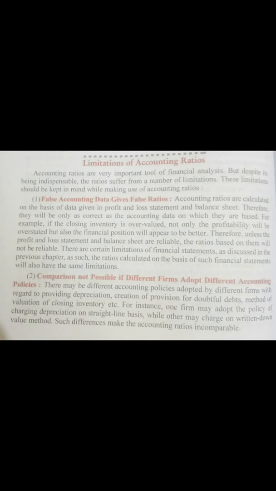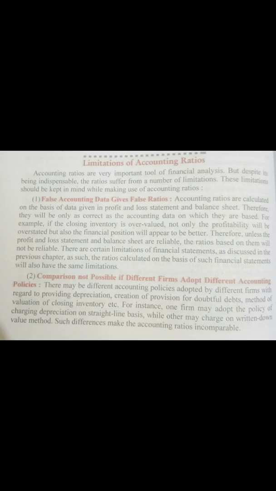The second limitation is comparison not possible if different firms adopt different policies. That means if two firms adopt two different policies, in that case it becomes difficult to make comparison by looking at their accounting ratios.